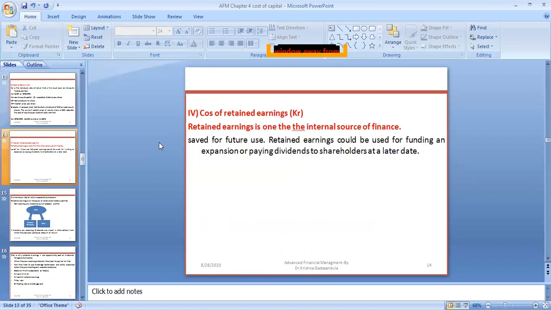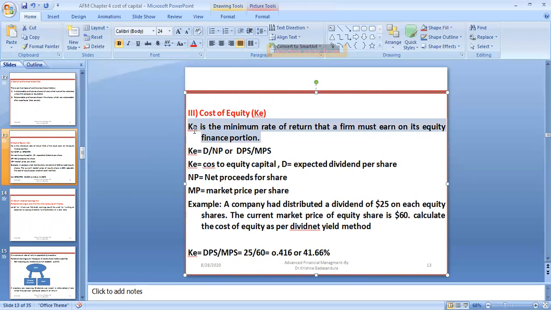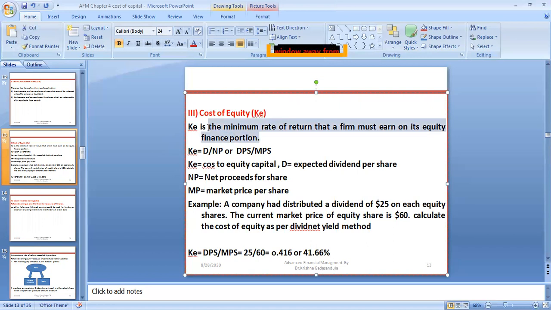The third one is cost of equity. What is cost of equity? Cost of equity is the minimum rate of return that a firm must earn on its equity finance proportion. Equity finance means the investment raised through shares, for which the firm needs to give shareholders a minimum rate of return. So whatever you are giving to the equity shareholders, what is the cost of that equity to your firm?